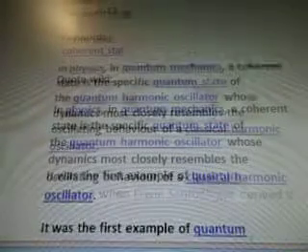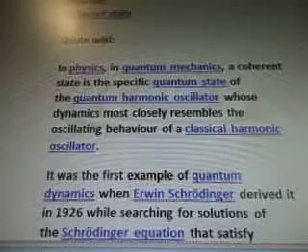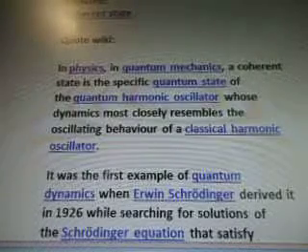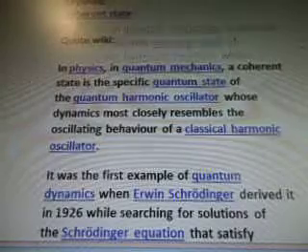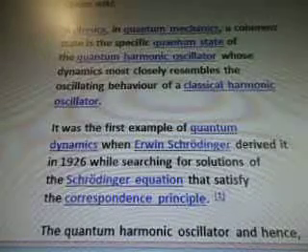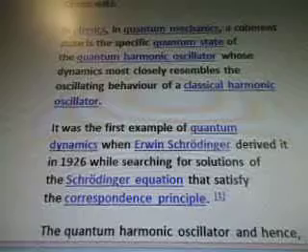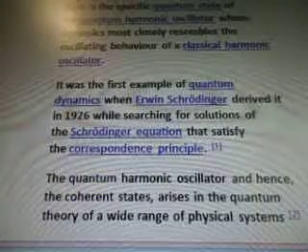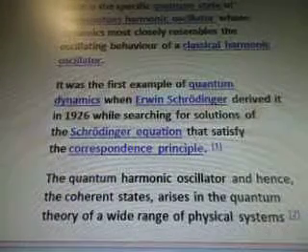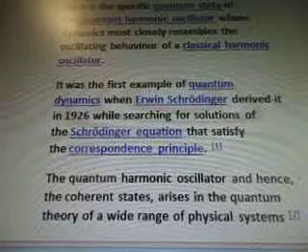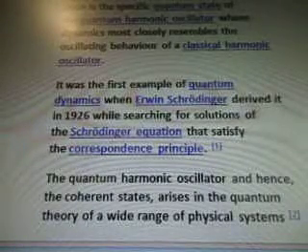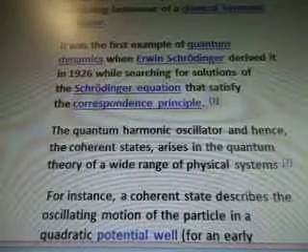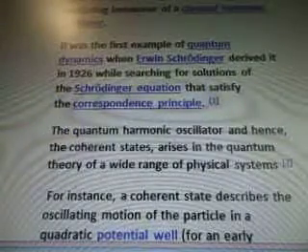Quote from Wiki. In physics and quantum mechanics, a coherent state is a specific quantum state of the quantum harmonic oscillator whose dynamics most closely resemble the oscillating behavior of a classical harmonic oscillator. It was the first example of quantum dynamics when Erwin Schrödinger derived it in 1926 while searching for solutions of the Schrödinger equation that satisfy the correspondence principle.